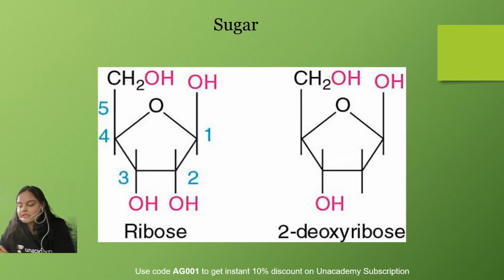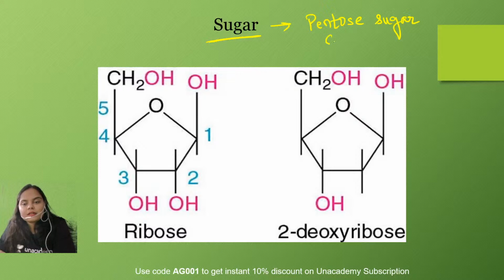Now let us see the structure and property of the sugar. The sugar molecule which is found is basically a pentose sugar, that means it contains 5 carbons. The pentose sugar present in RNA is the ribose sugar. As you can see, I have included the structure here. So this is carbon number 1, 2, 3, 4, and the fifth carbon is not included in the ring. It is present outside the ring. So this is the structure of the ribose sugar, which is present in RNA.